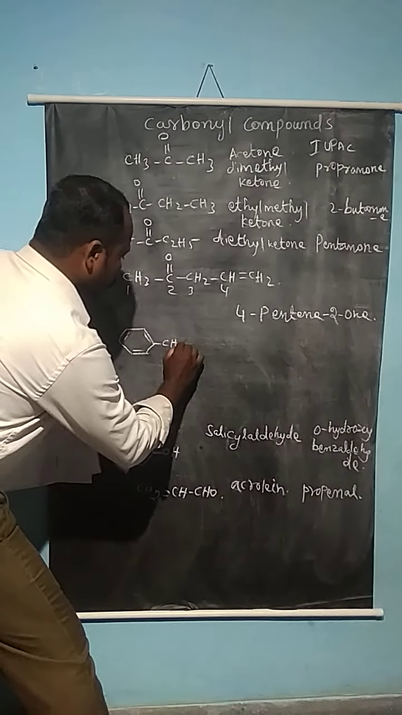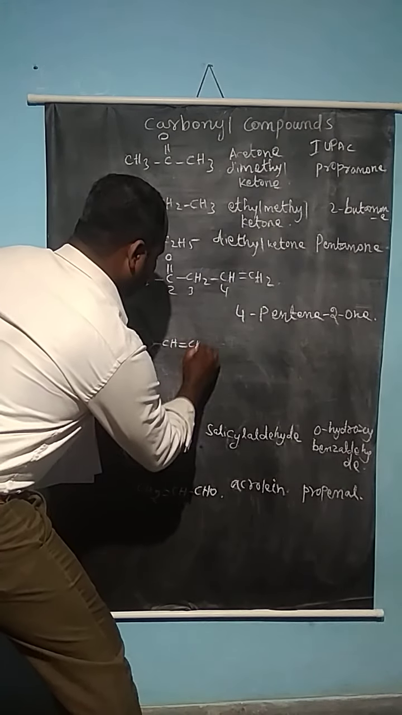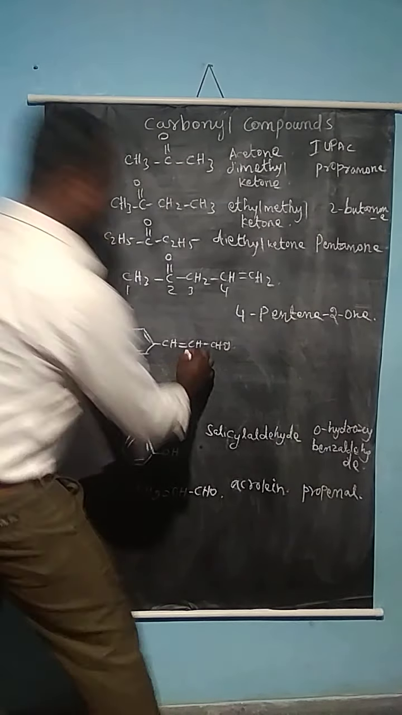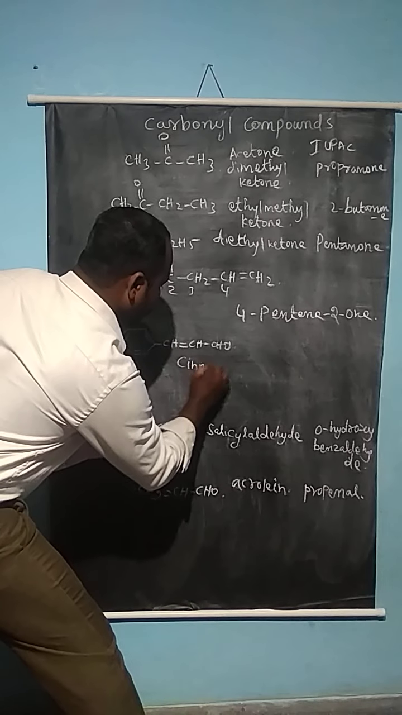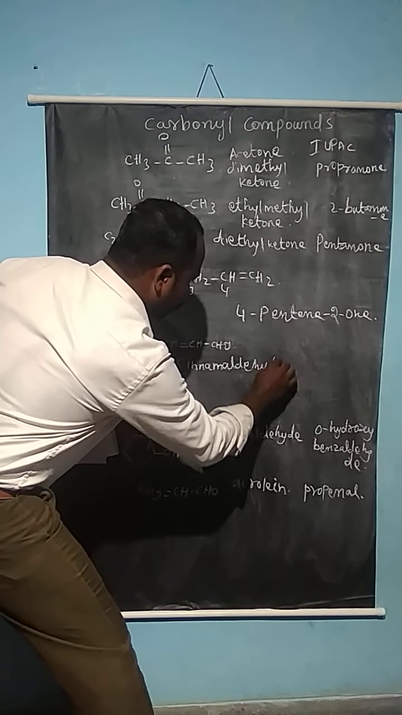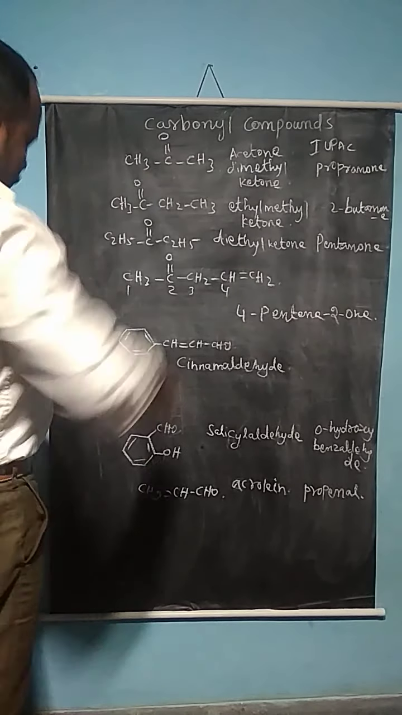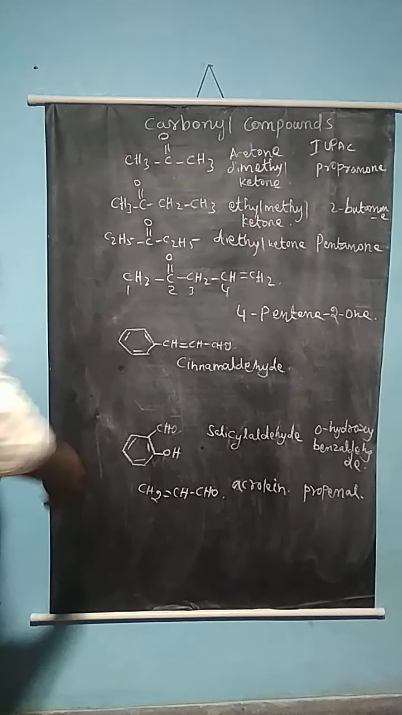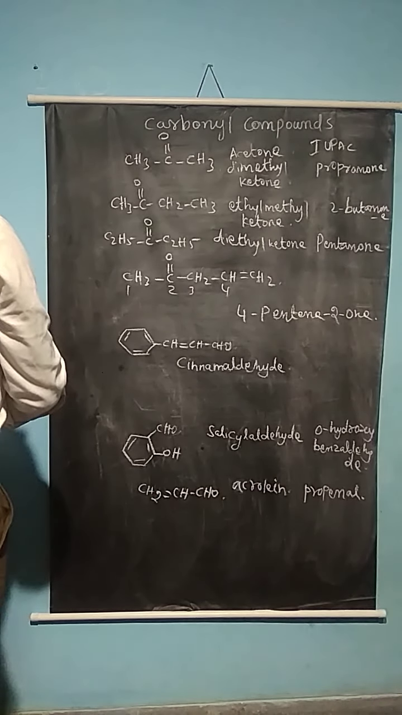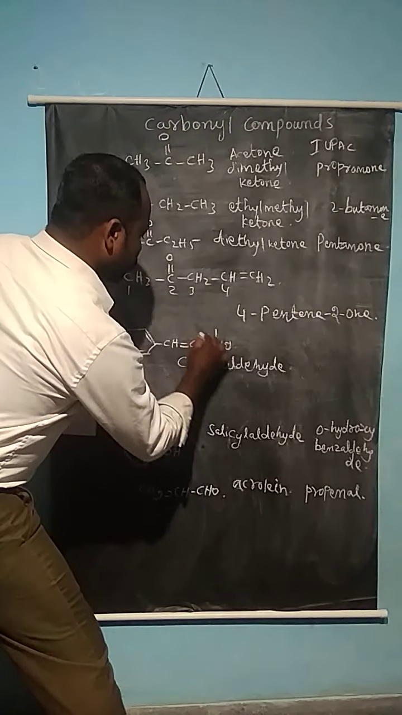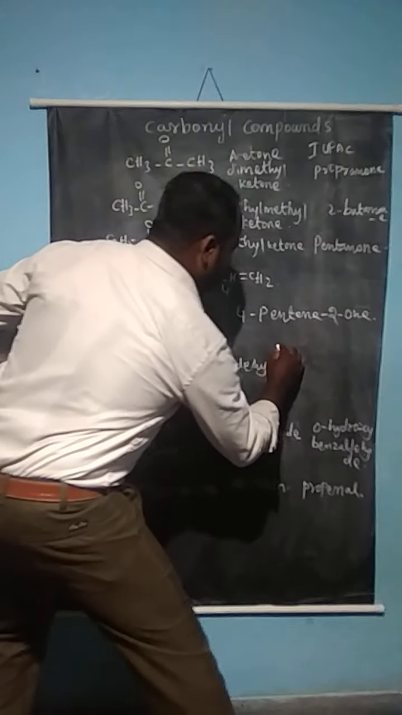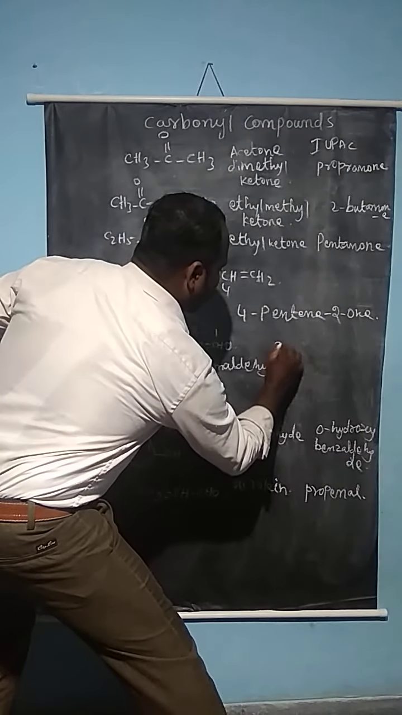CH, cinnamaldehyde. What is the name of the compound? Cinnamaldehyde. Here, the position 1 can be given, then the numbers 2, 3. So what is the IUPAC name of the compound?